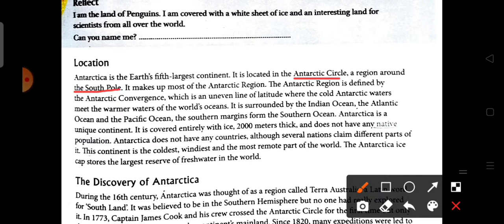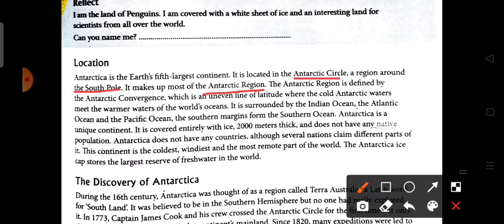As we know, our main latitudes are the equator, next the tropics, and at last the Arctic and the Antarctic Circle. So Antarctica lies in the Antarctic Circle, that is in the South Pole. Arctic Circle is in the north and Antarctic Circle is in the South Pole. It makes up most of the Antarctic region. So the Antarctic Circle is all covered by the Antarctic region.